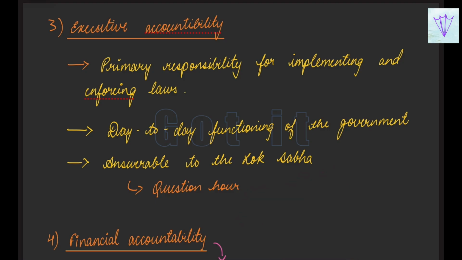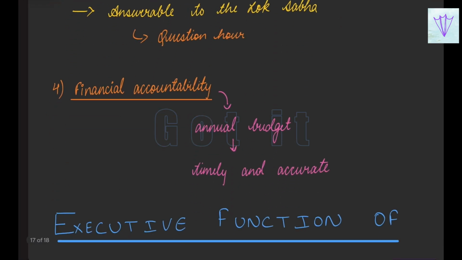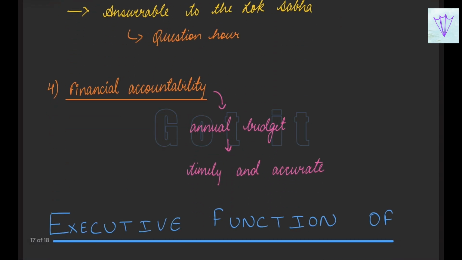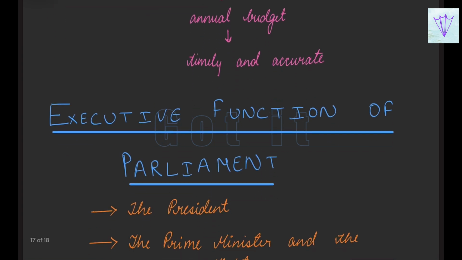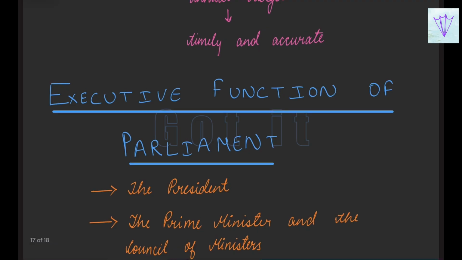The next one, the fourth one, is financial accountability. The Parliament approves and monitors the government expenditure through the annual budget, and this is done in a timely and accurate manner. In this way, they have financial accountability as well. Now next we'll speak about the executive functions of the Parliament.